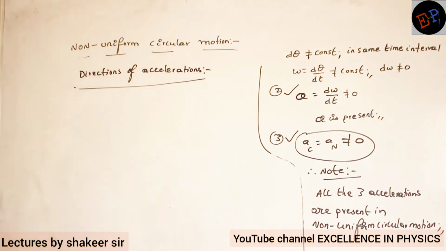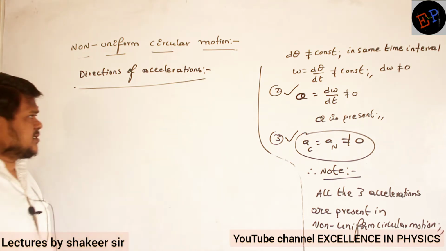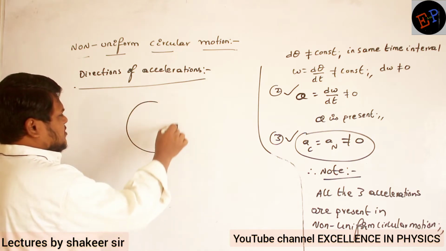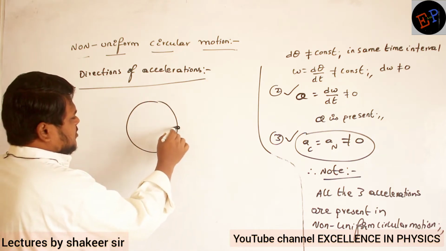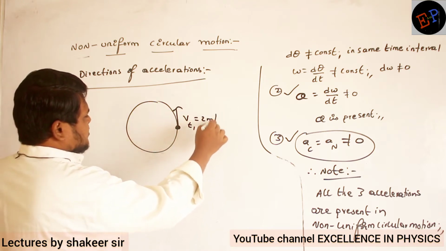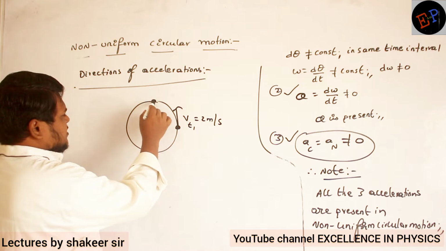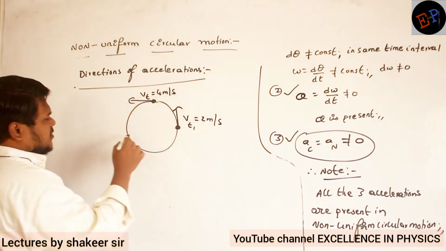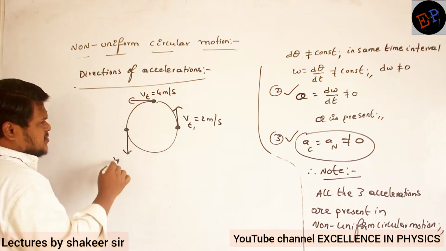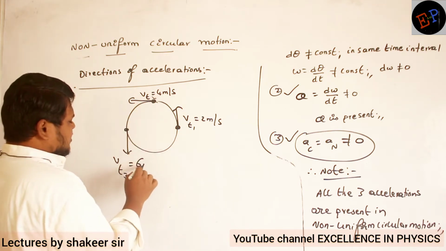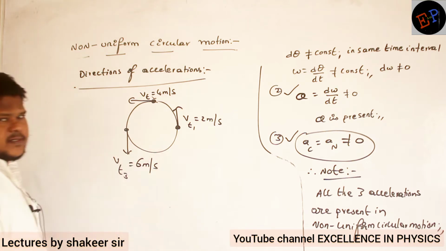So we have studied three accelerations. Now let us see all the directions of all the three accelerations. For example, a body is moving in a circular path. When the body is present here, its tangential velocity is 2 meters per second. Here it is 4 meters per second. Here it is 6 meters per second. Are you able to understand?